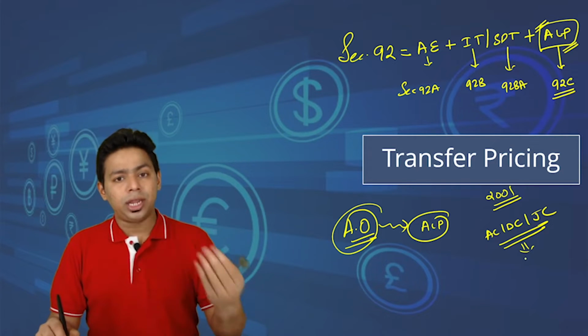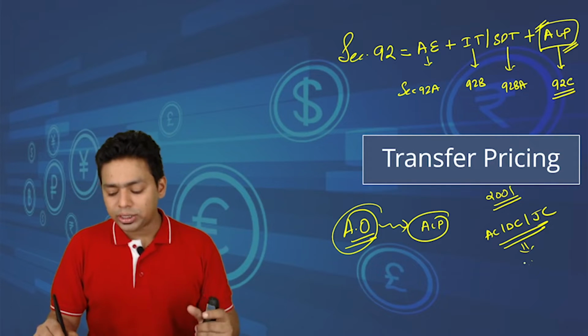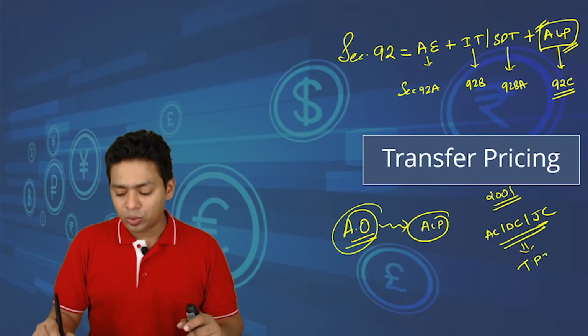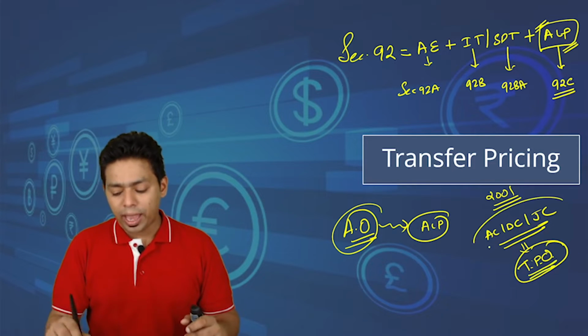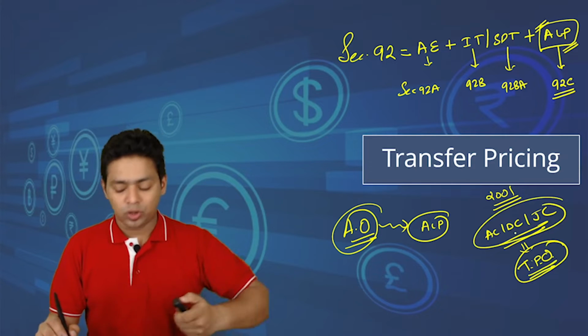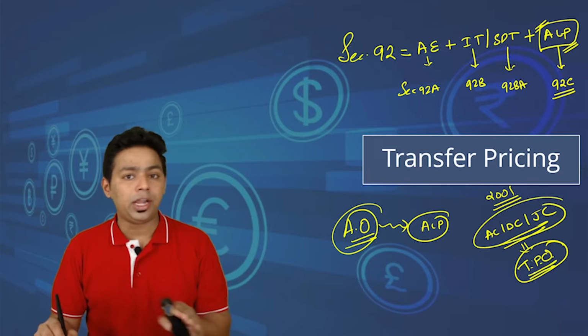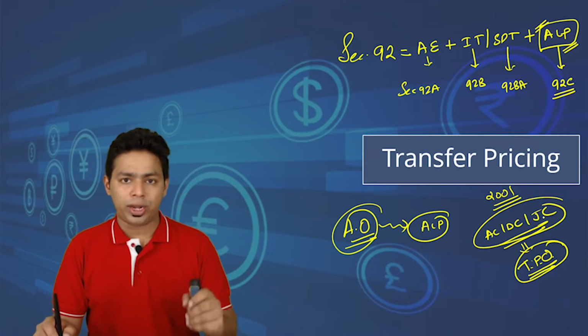Once they were trained, when they returned to India, their responsibility was to train the subordinates, and these people are ordinarily known as TPOs, transfer pricing officers. All these TPOs are actually at ACDC or JC level. You must understand, they are not normal ITOs, income tax officers. They are either assistant commissioner, deputy commissioner or joint commissioner.